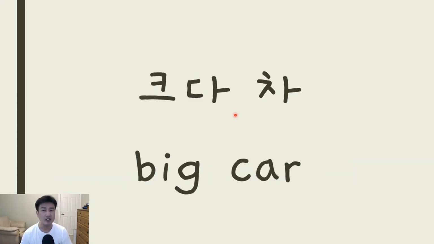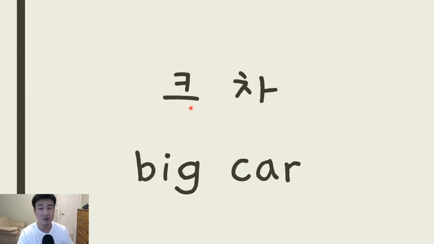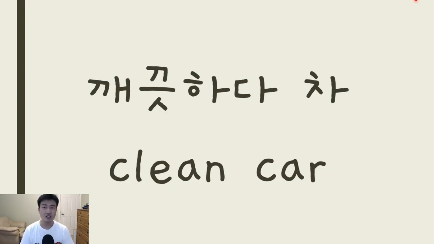So now that becomes expensive car. Alright, let's look at another example. This one is 크다 차, so it would be big car. If you look up the word big in a dictionary, it would be in the 다 form, right? But we can't say it like this when we're speaking, so we do the same thing: remove the 다, and then we add a ㄴ sound. So now it's 큰 차. This is now big car. Pretty simple, right?